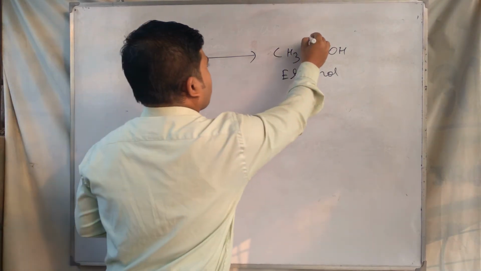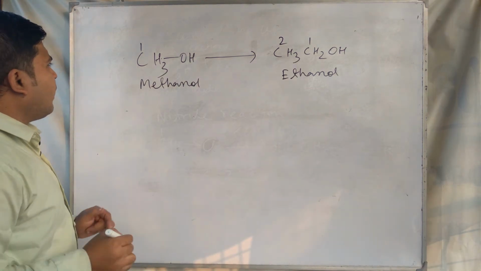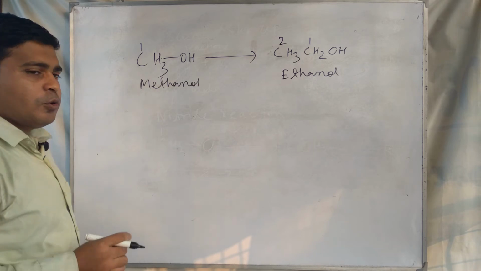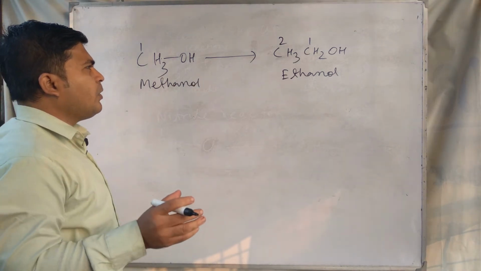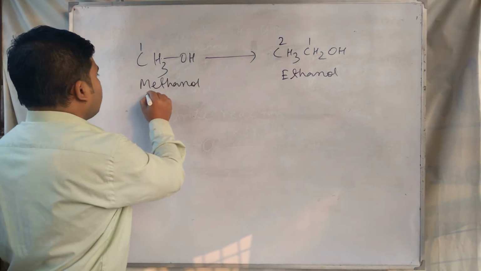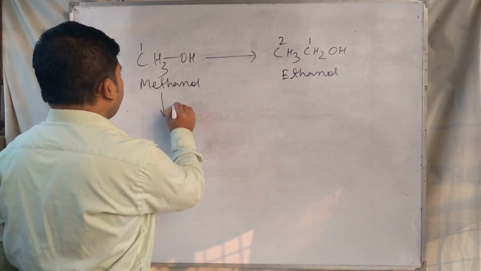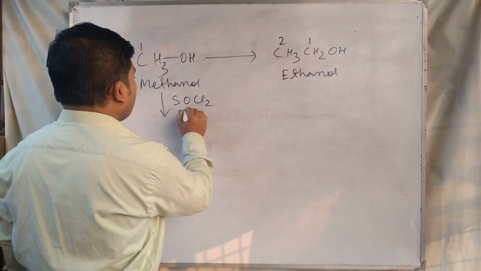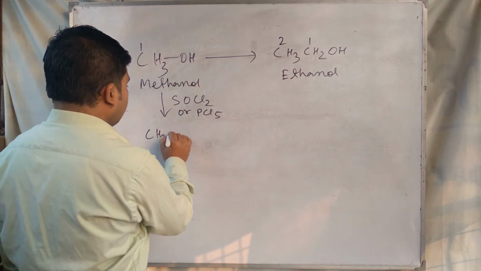Look here, the number of carbon atoms in the product side is more than the number of carbon atoms in the reactant. So now we have to use two of the step up reactions to carry out this conversion. To carry out these organic conversions, at first we have to use SOCl2, or you can use PCl5 to change it to CH3Cl.